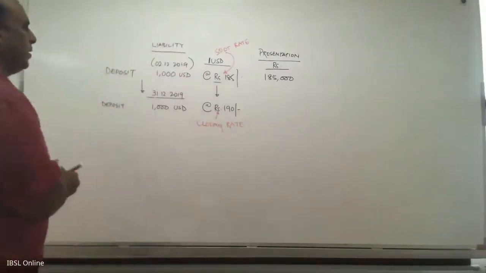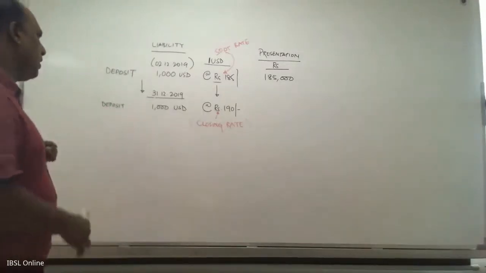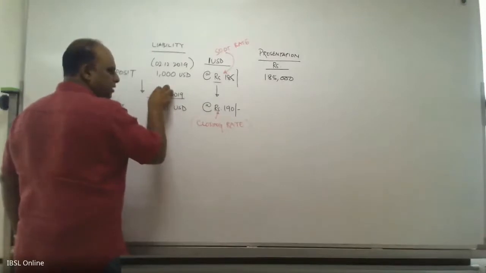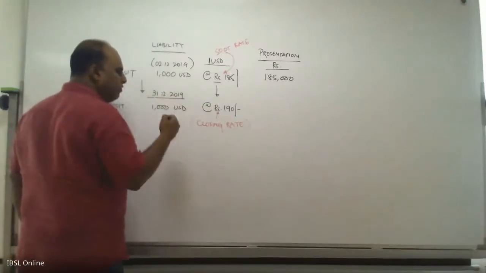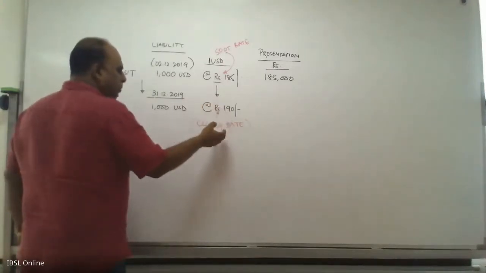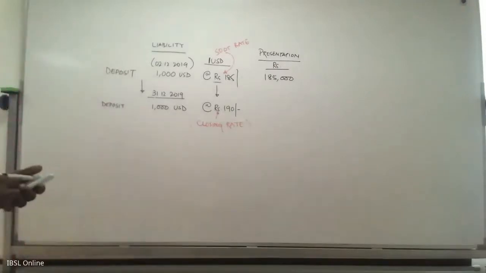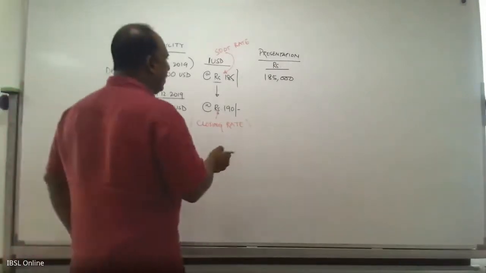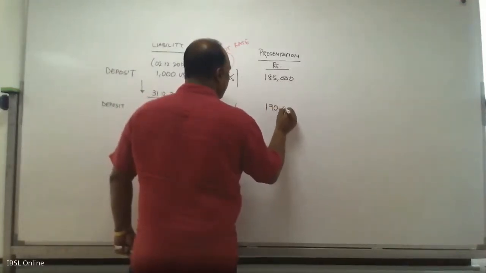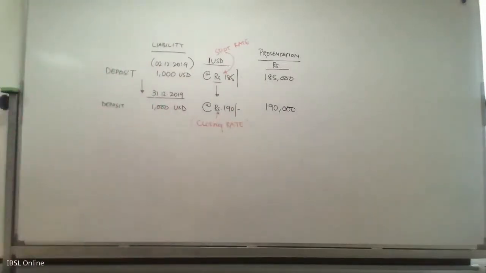This is also the spot exchange rate, but the problem is that your financial reporting also happens on this date. So whenever you are doing financial reporting, the rate applicable on that particular date is called the closing rate. So now your deposit's value is not 185, it is 190.